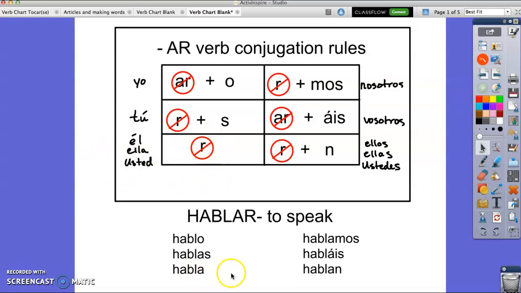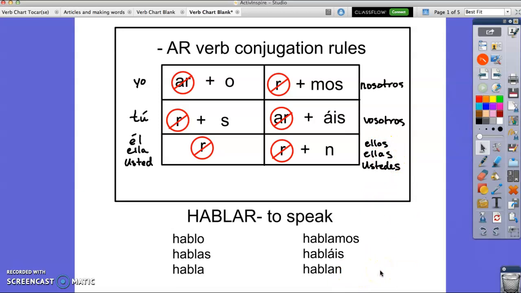So it's habla. Nosotros means we, so if you want to say we speak, you drop the R, add MOS, and it becomes hablamos. If you were in Spain and you want to say you all or you guys speak, this one's a little different. You drop the AR and then you add that A back in with an accent and then IS, so it becomes habláis. And the last form, ellos, ellas, ustedes, they, the girls, or you all in the Americas, you drop the R and you add an N, hablan. So it can mean they speak or you all speak.